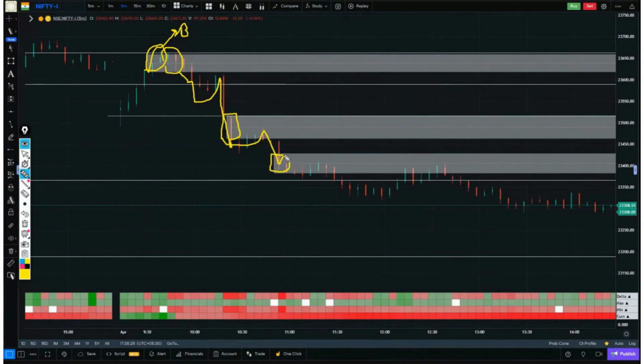Here, again a lovely pullback. Some selling was observed here, but after that selling activity, there was no movement. Like the selling that happened here, a good pullback came, selling with movement. Again with movement. But here, not as much selling was seen with the movement. Now let's quickly look at Bank Nifty.